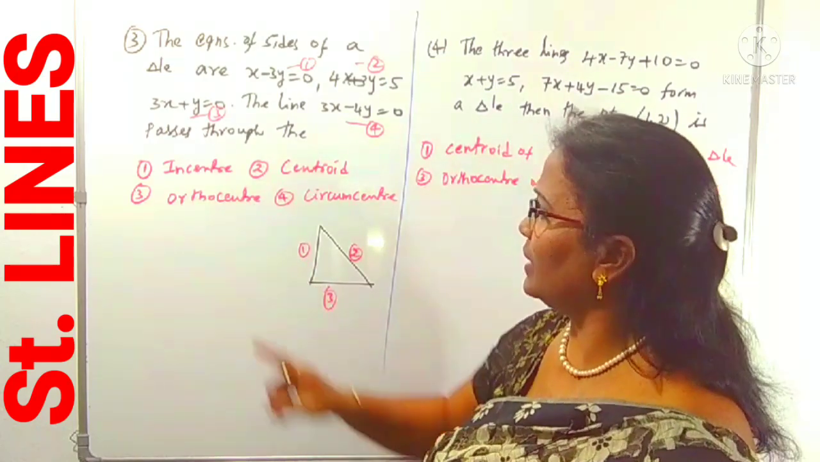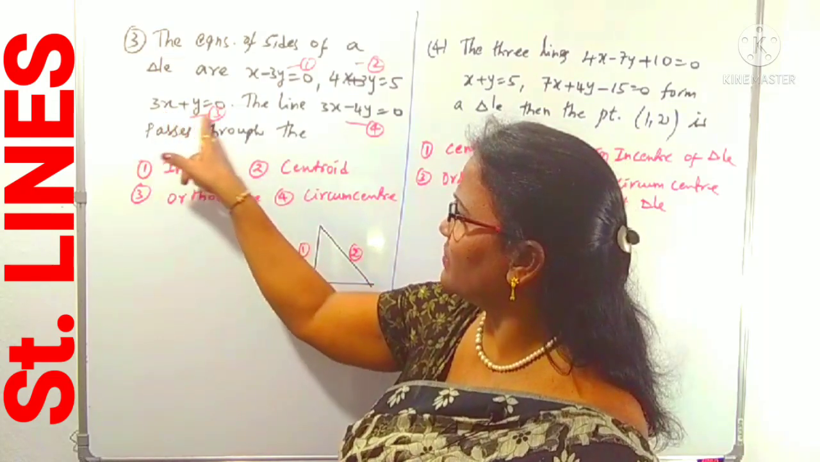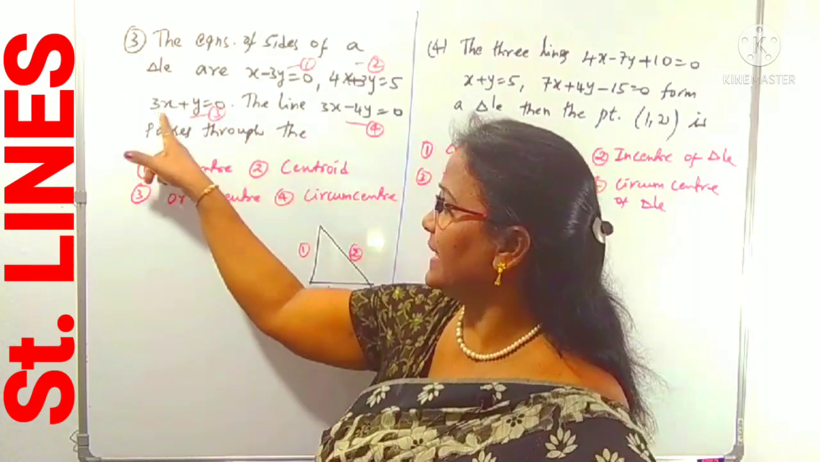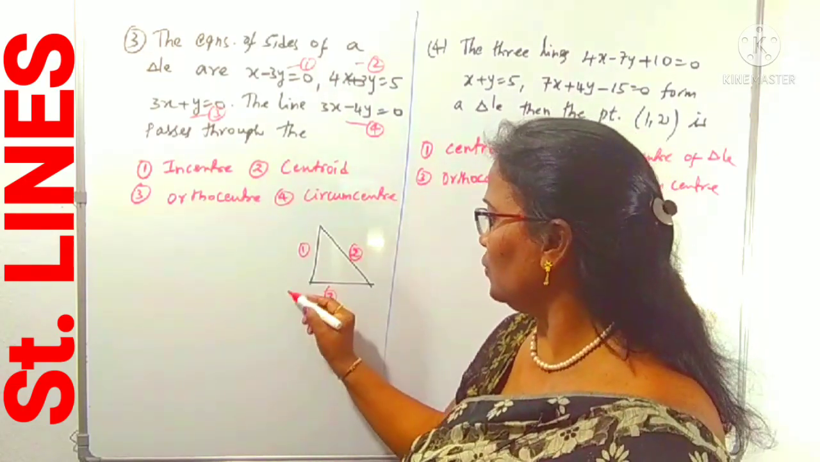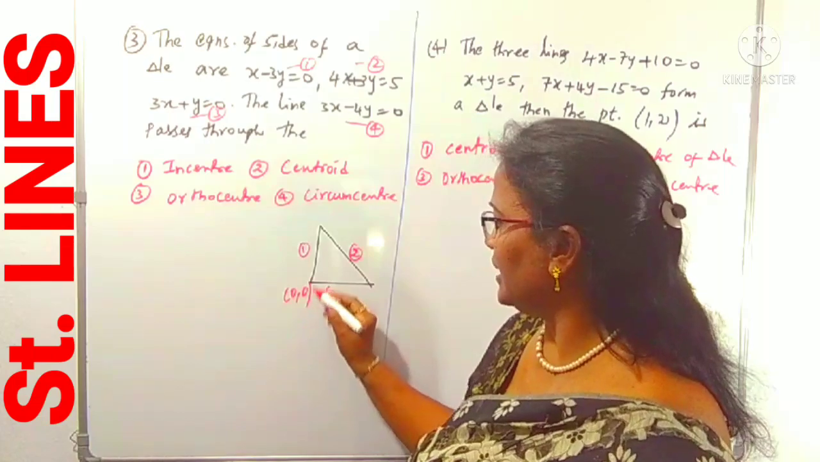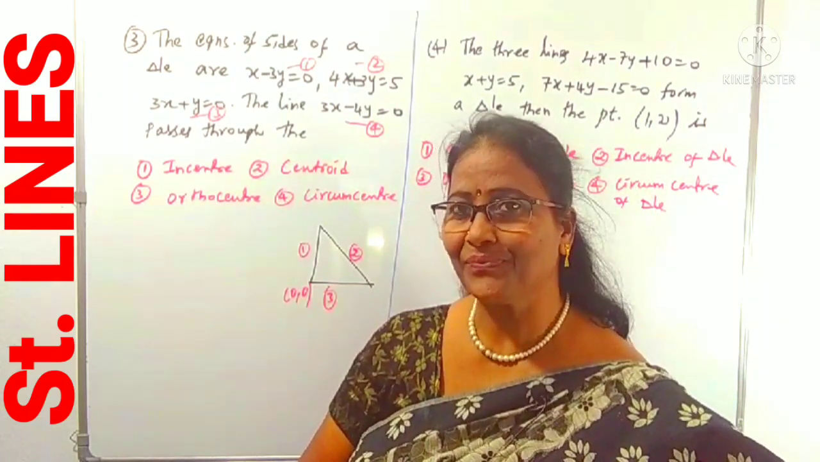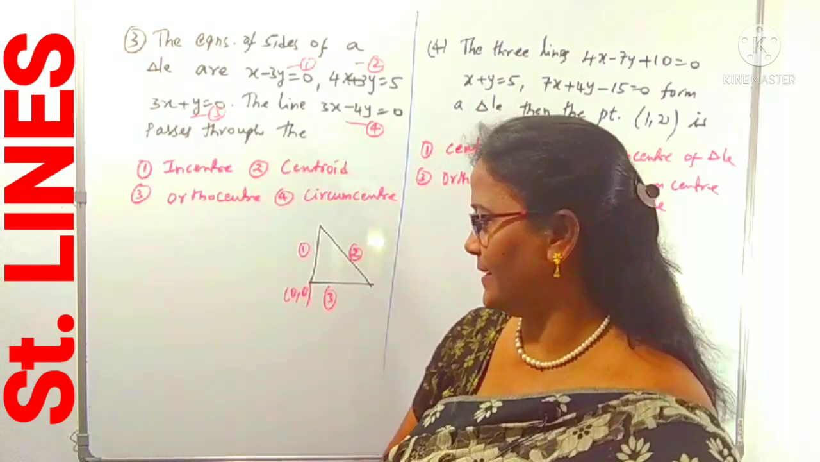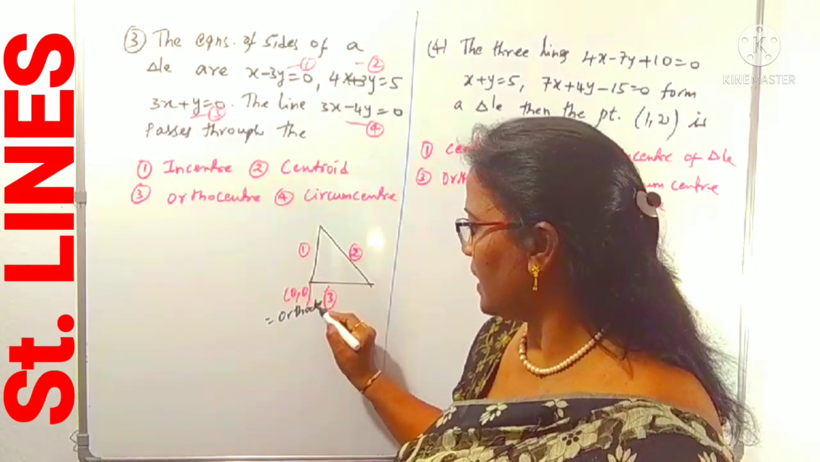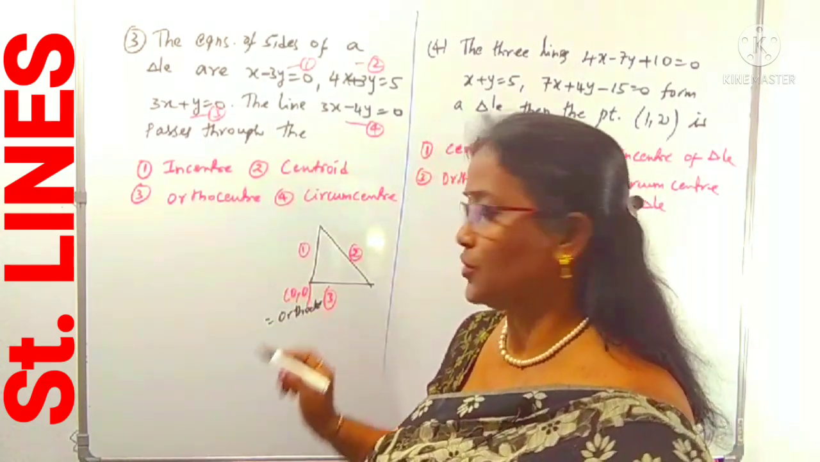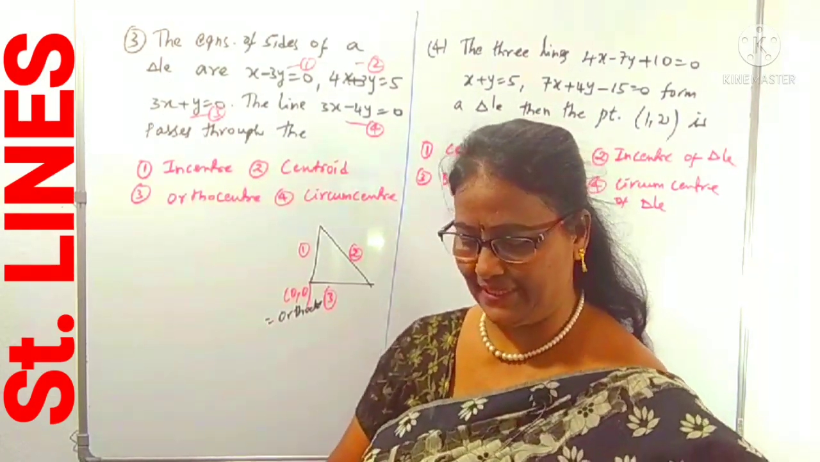And 1 and 3 we can understand are x minus 3y equal to 0 and 3x plus y equal to 0. Both of them are passing through which point? Yes, passing through the origin. Means the point of intersection of 1 and 3 is (0, 0). That is called what? Yes, exactly, orthocenter. So what is the orthocenter of this triangle? (0, 0). Indirectly we know its orthocenter, right?